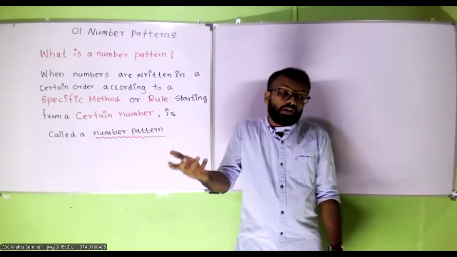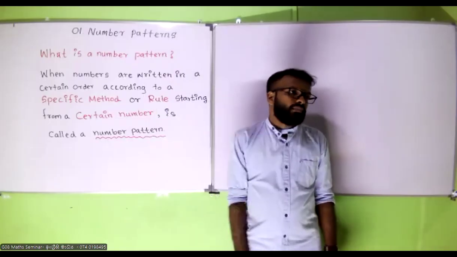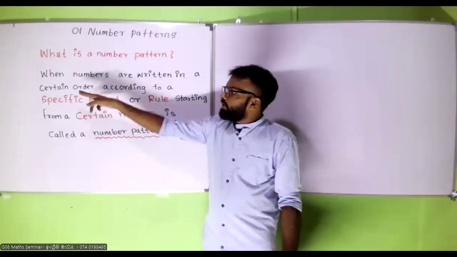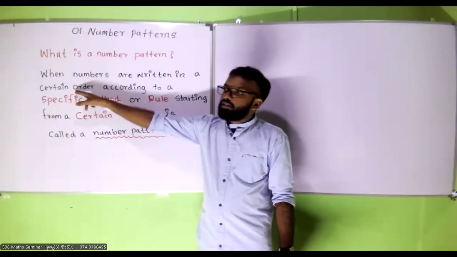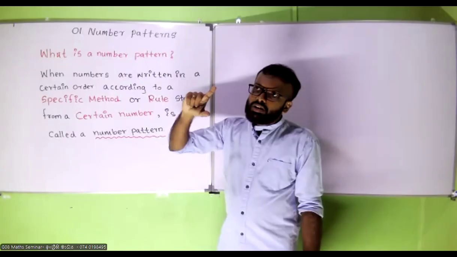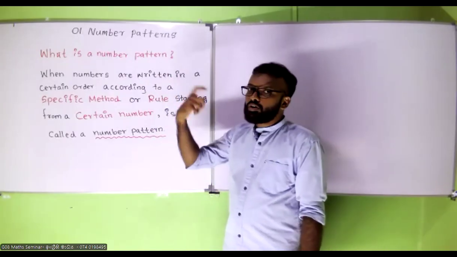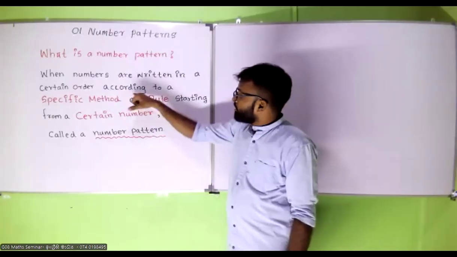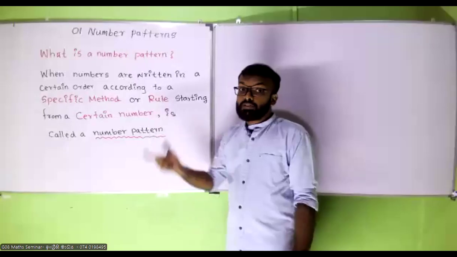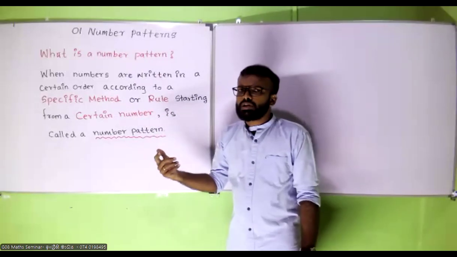Descending order, ascending order. Yes, super. Multiples. Yes, super. So a certain order: ascending order, descending order. Yes, in ascending order or descending order, according to a specific method or rule. What is this specific method or rule?